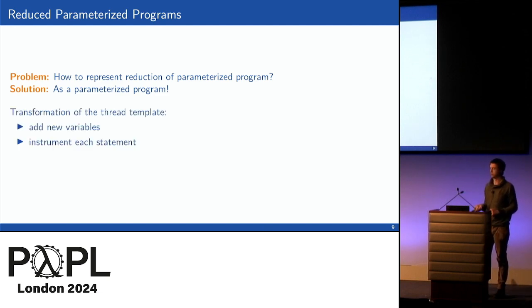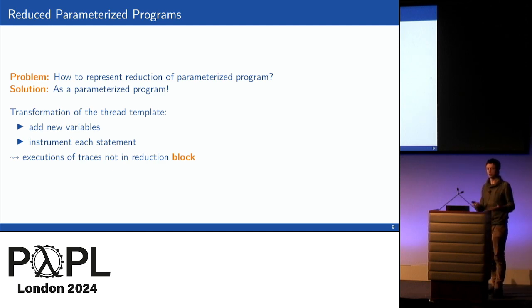We do this through a transformation of the thread template, so we're going to add some new variables to it and instrument the code. And the result is that in this instrumented program, the execution of any trace that would not be in the reduction will at some point block. Some guard will be violated, the guard uses the new variables, and therefore this trace cannot continue to execute.